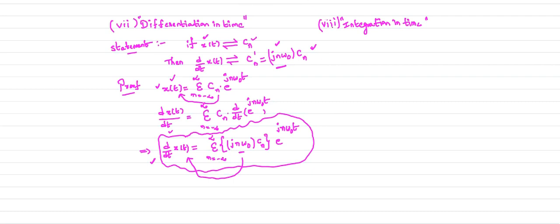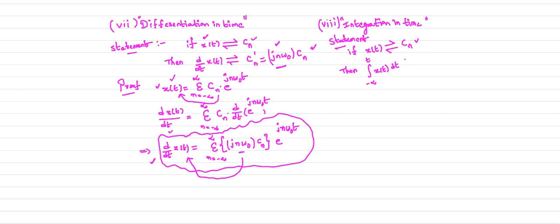First I will give you the statement. The statement is like this: integration in time property. If x of t is the signal, its complex exponential Fourier series coefficient is Cn. Then what is the complex exponential Fourier series coefficient of the integral of x of t?